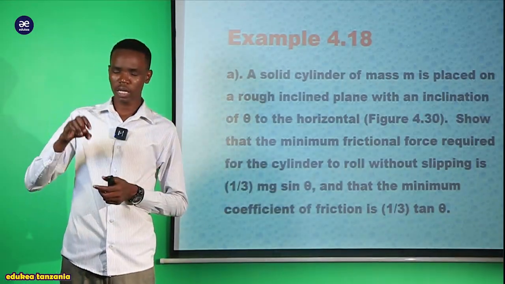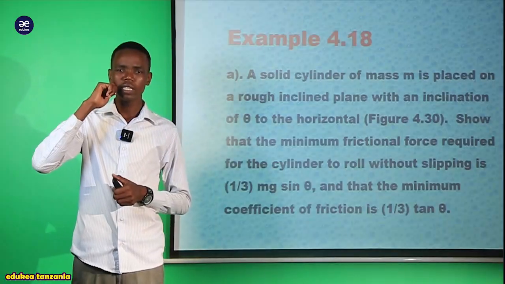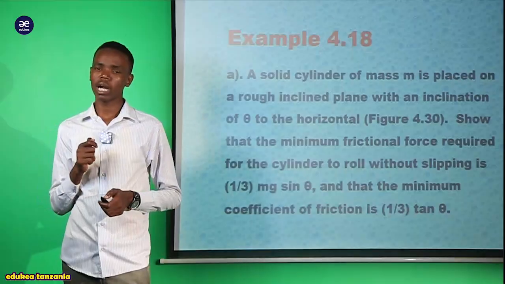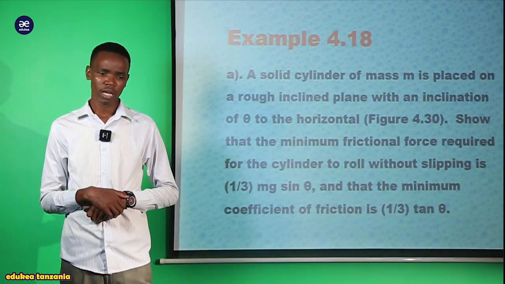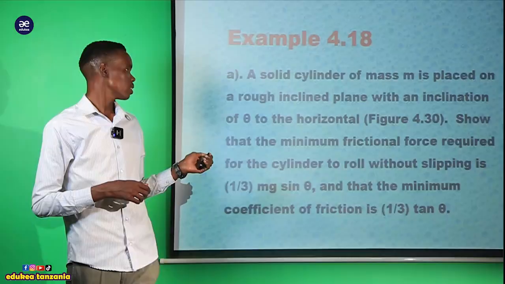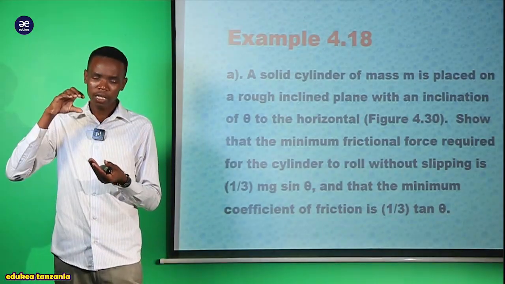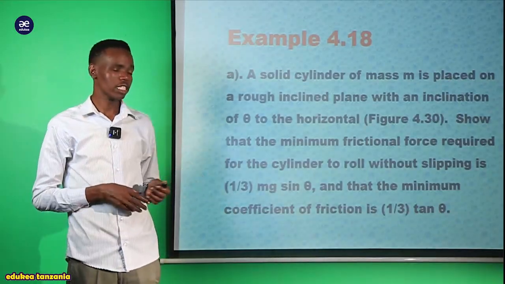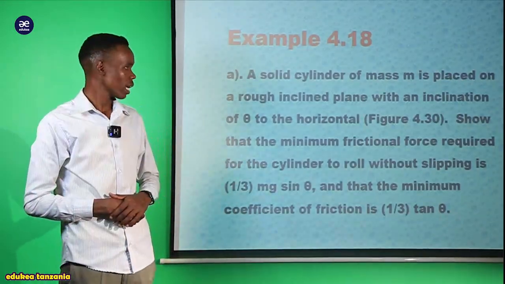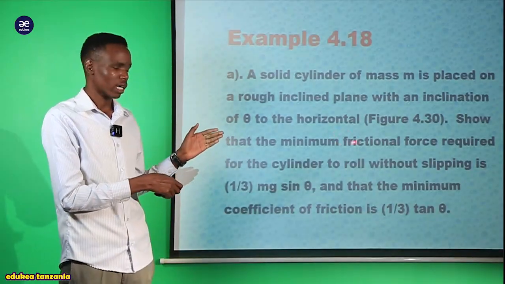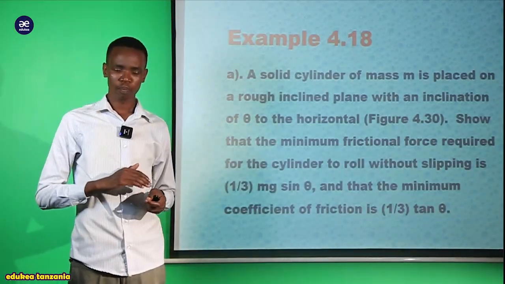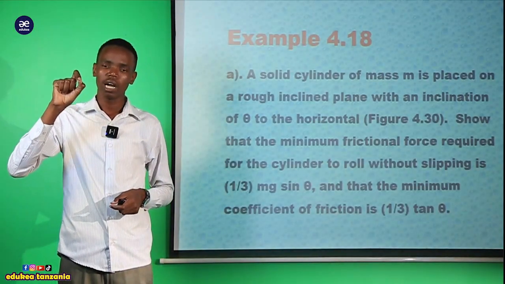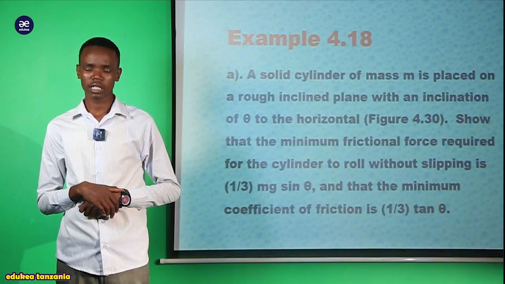We have the solid cylinder, my dear student, being placed. First of all, it has the mass M and also the radius R. It is placed on a rough inclined plane with an inclination angle theta to the horizontal. As we saw, we have the inclined plane, and that inclined plane contains two points, the point that indicates the top and the point that indicates the bottom.